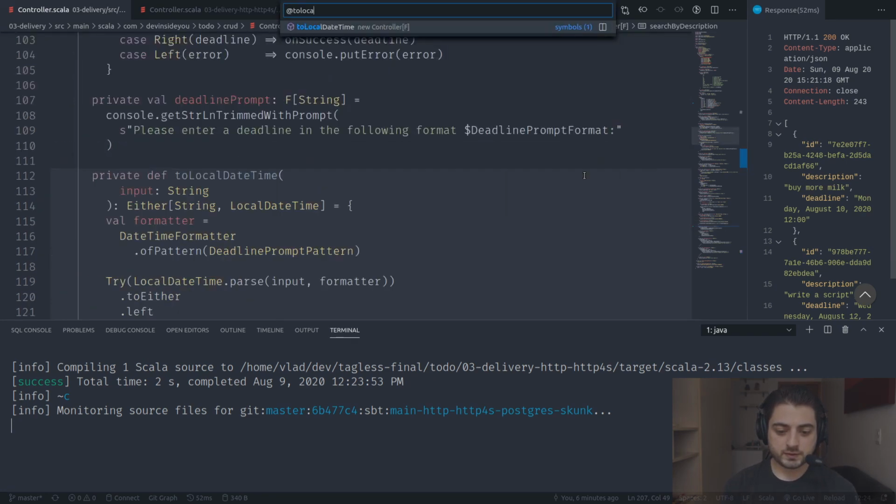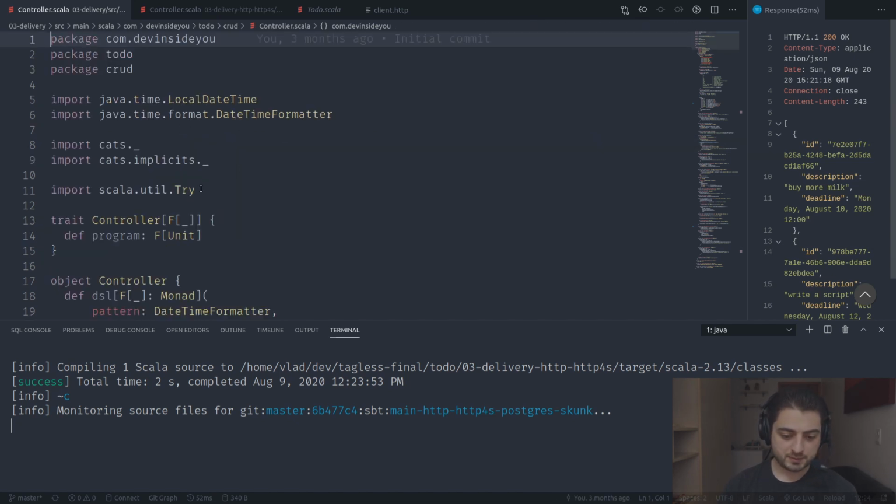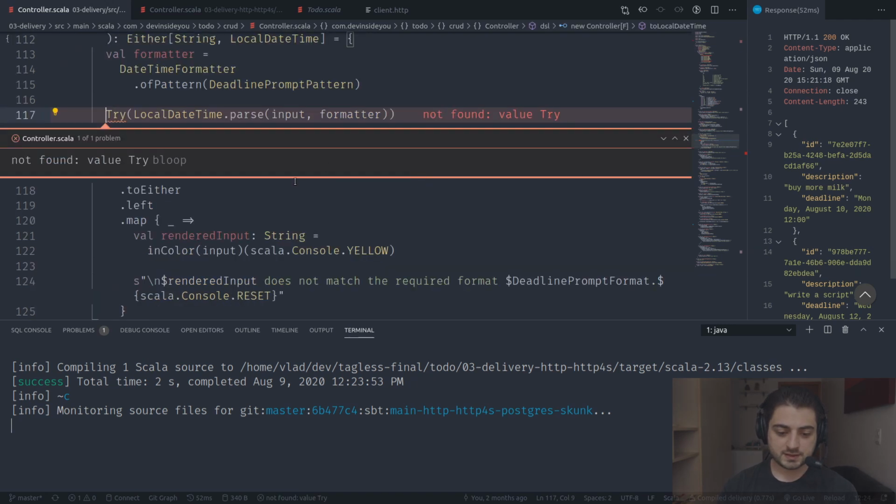the to local date over here, we're still using a try, and we use it because in the beginning of the series, if you remember, we were building our own version of cats, and so I did not have the necessary helpers. So what I'm going to do is I'm going to go to the top and remove it so that I don't forget about it, and if I press F8, it's going to jump back there.